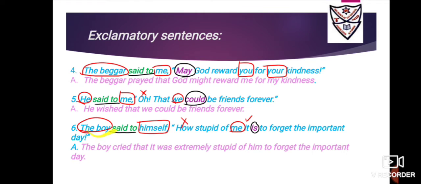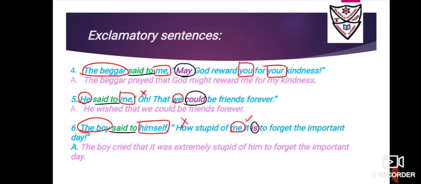Number 6, the boy said to himself, how stupid of me it is to forget the important day. So it is this said to the reporting verb, underline it. Now is the reported verb, circle it. Simple present changes to simple past, that is was. Okay, now the next is to deal with the pronouns. So it is the boy, speaker, circle it. Himself is the listener, box it.